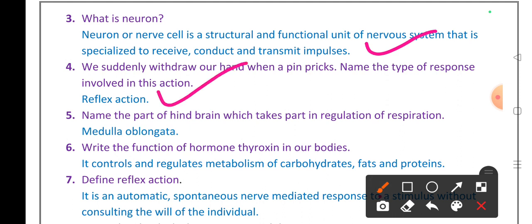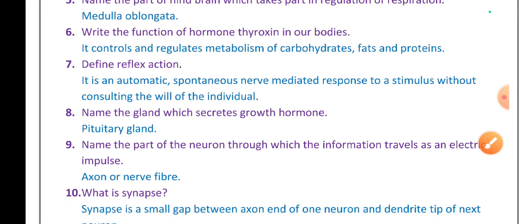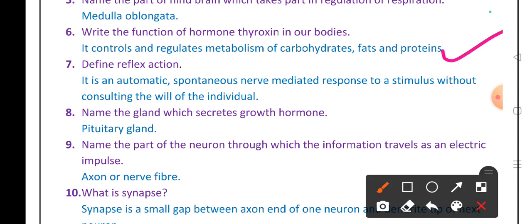Name the part of the hind brain which takes part in regulation of respiration. It's the medulla oblongata. Medulla oblongata controls respiration. Write the function of hormone thyroxine in our body. It controls and regulates metabolism of carbohydrates, fats and proteins. Define reflex action. It is an automatic, spontaneous nerve mediated response to a stimulus without consulting the will of the individual. It is called a reflex action.